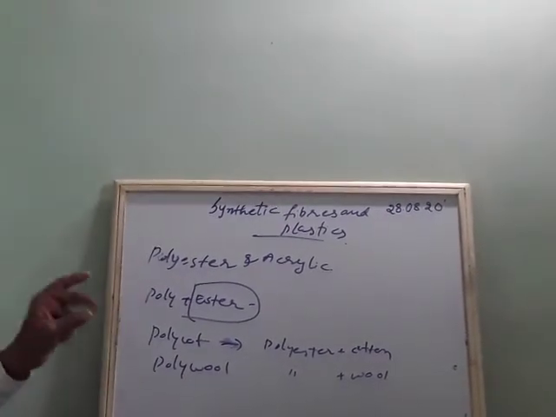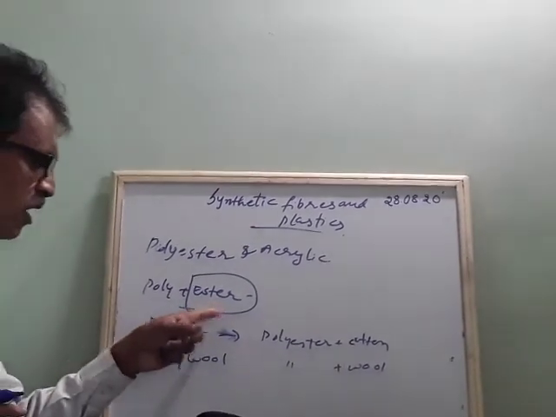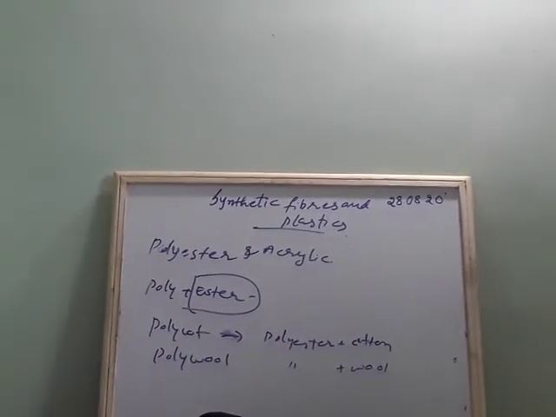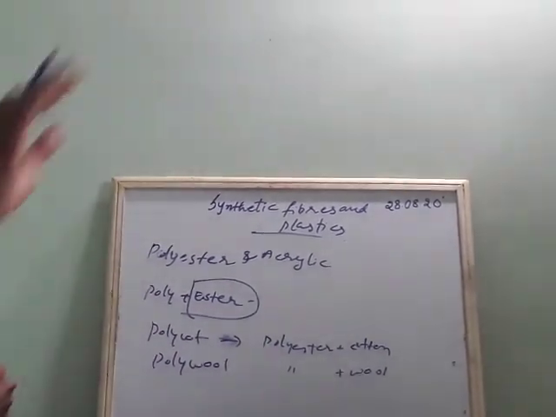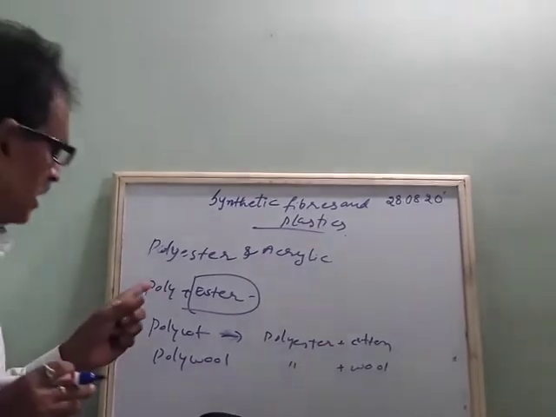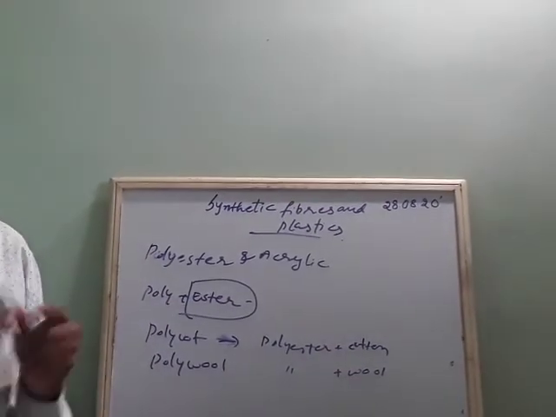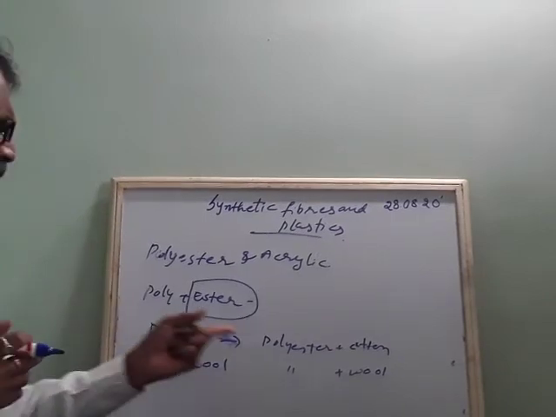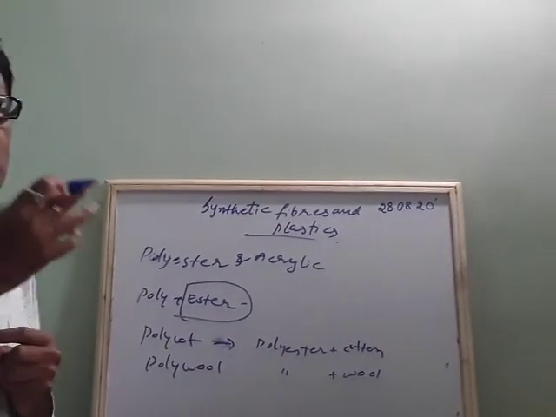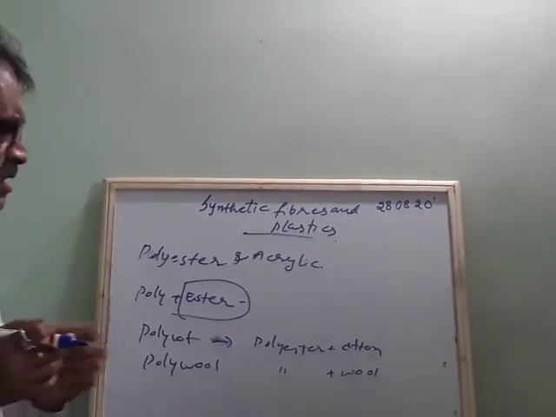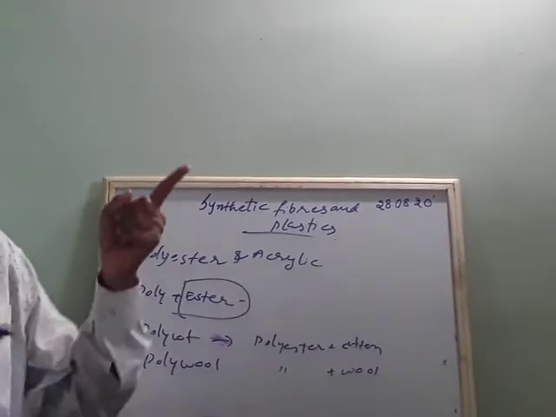Due to this smell we call it polyester, because they smell. You do one thing: take cotton cloth and burn it, and take polyester cloth and burn it. You see the smell. Polyester smells bad, because they contain chemicals.